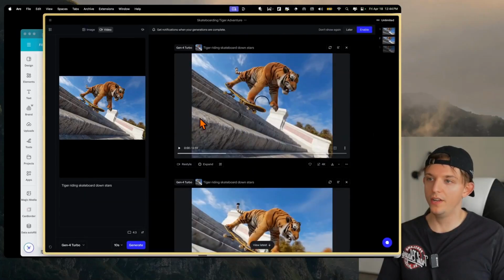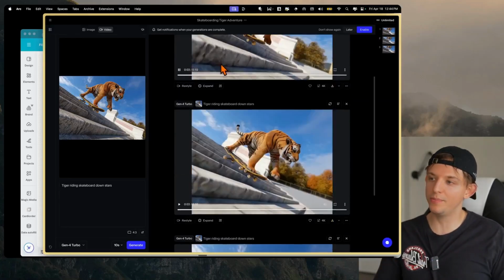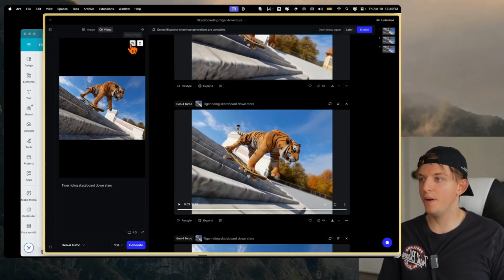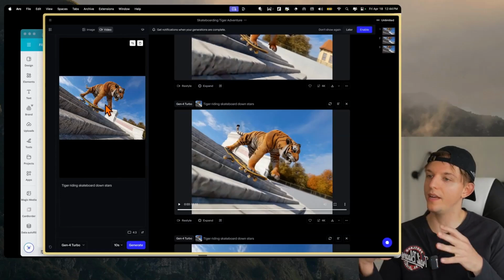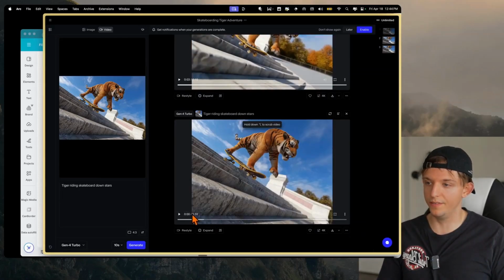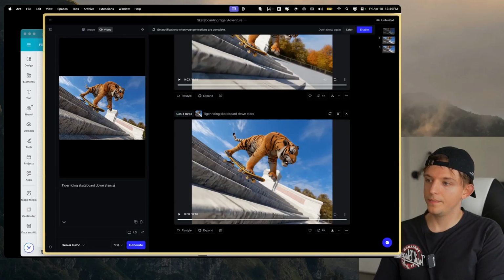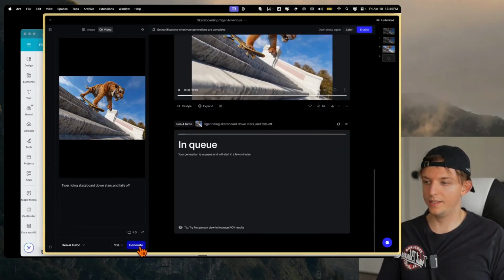I mean, this is hard. We gave it a tiger riding a skateboard down. And like, this would be good if it was on flat ground, but it's like, what is it supposed to do from this frame? So this is probably an error of mine. Like, this is obviously a very unrealistic frame, but it's like, what do you do with the physics of it? Like, I guess we could say tiger riding skateboard downstairs and falls off. We tried that on the Krea example.